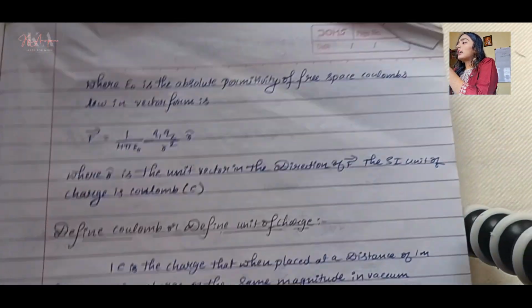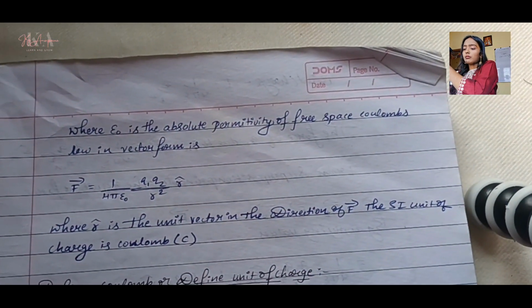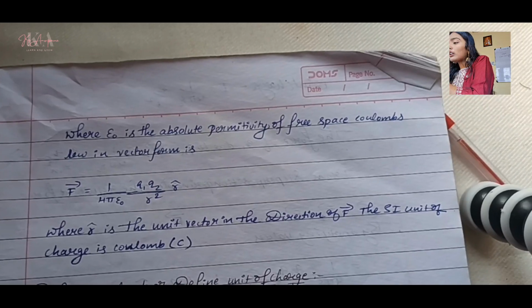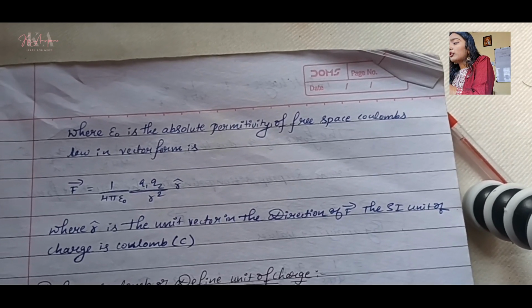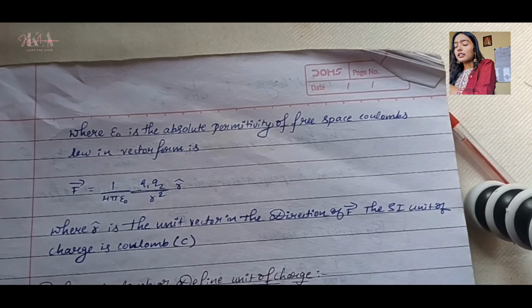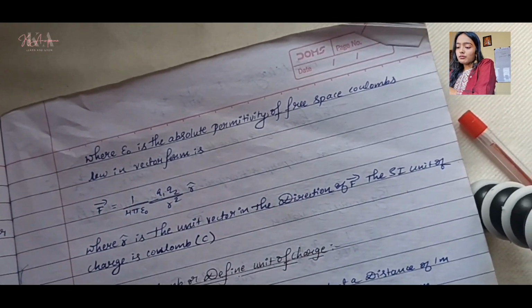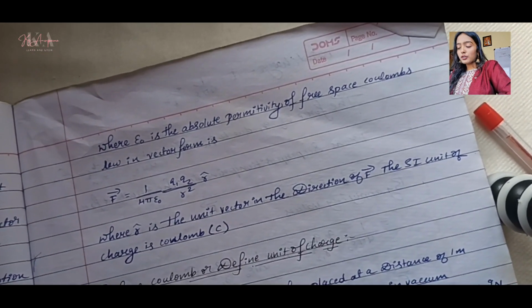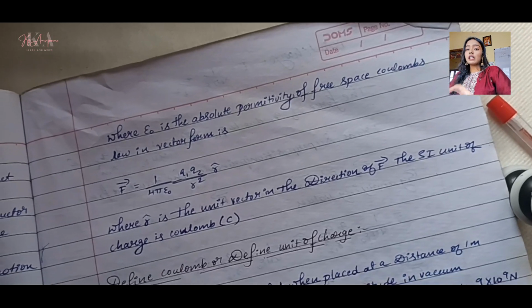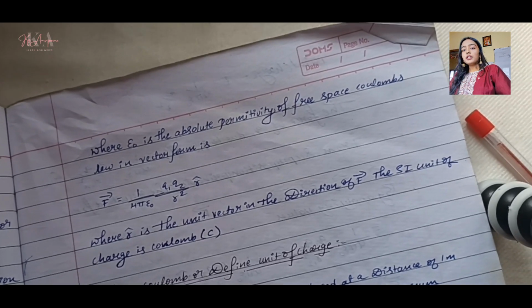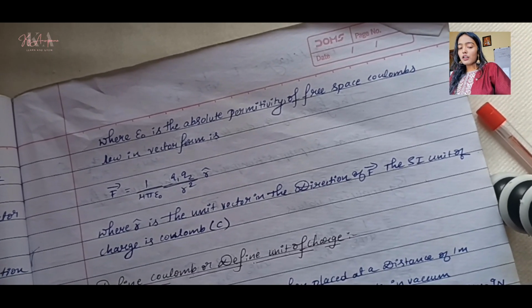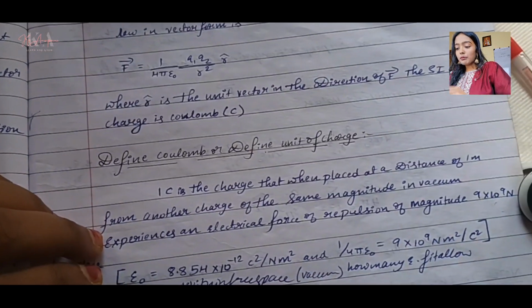Okay, then what is epsilon naught? Epsilon naught is basically the absolute permittivity of free space. So what is absolute permittivity? You will get to know, because you have already learned it. So don't think too much. I'm not dragging, because if you need it I will tell you. If you don't need it, I will skip that part and move to the most important ones.